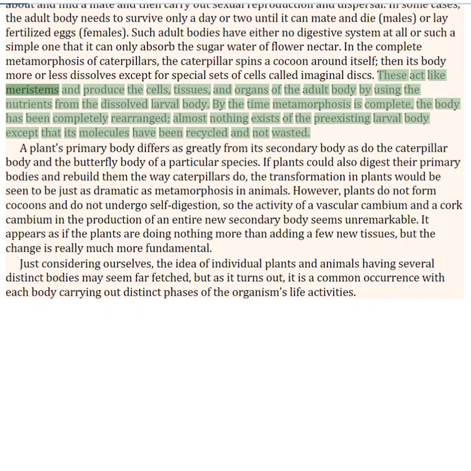These act like meristems and produce the cells, tissues, and organs of the adult body by using the nutrients from the dissolved larval body. By the time metamorphosis is complete, the body has been completely rearranged. Almost nothing exists of the pre-existing larval body except that its molecules have been recycled and not wasted.